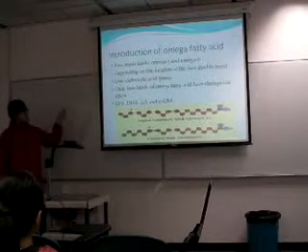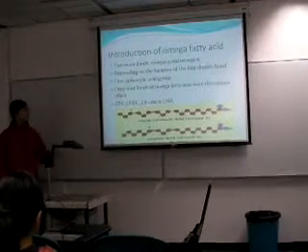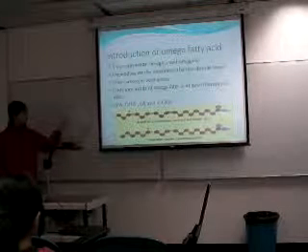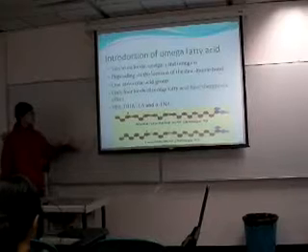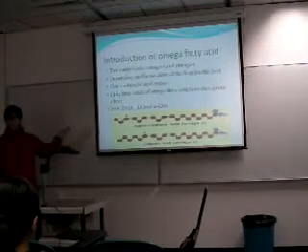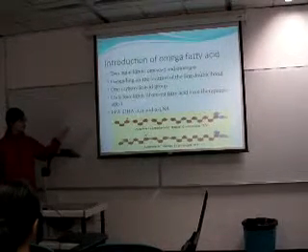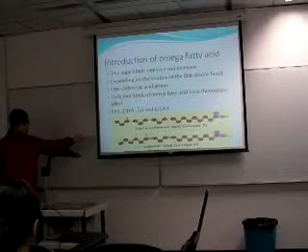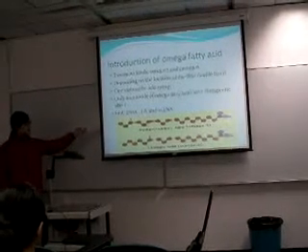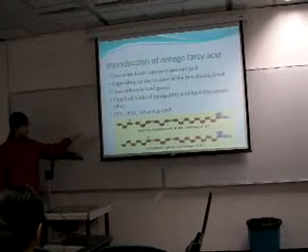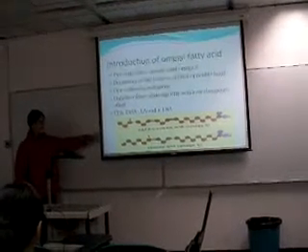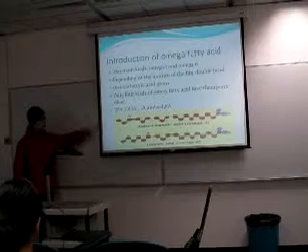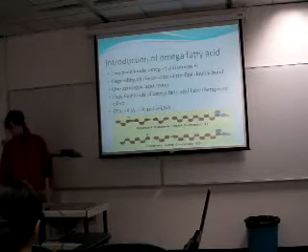And there are only 4 kinds of omega fatty acids that have a therapeutic effect. They are EPA, DHA, LA, and alpha-LNA. EPA is eicosapentaenoic acid, DHA is docosahexaenoic acid, LA is linoleic acid, and alpha-LNA is alpha-linolenic acid. And this is the structure of LA and alpha-LNA. They are examples of omega-3 and omega-6 fatty acids.